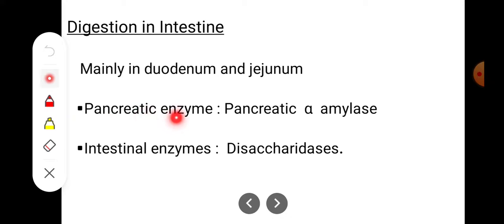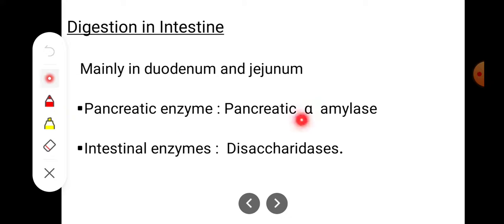The pancreatic enzymes like pancreatic alpha amylase and the intestinal enzymes, mainly disaccharidases. Disaccharidases, as the name indicates, break the disaccharide into two monosaccharide units. So in the intestine, the digestion occurs mainly in the duodenum and jejunum.